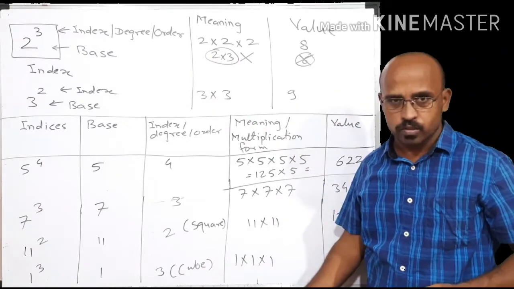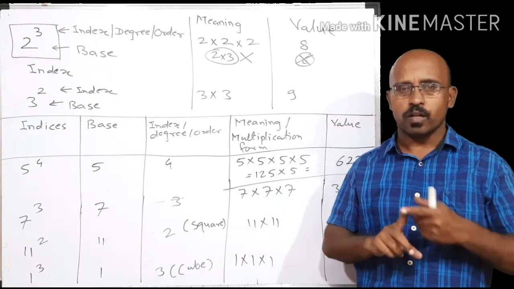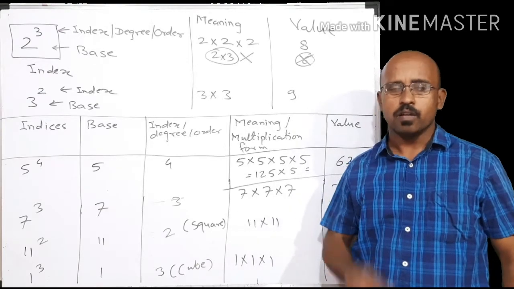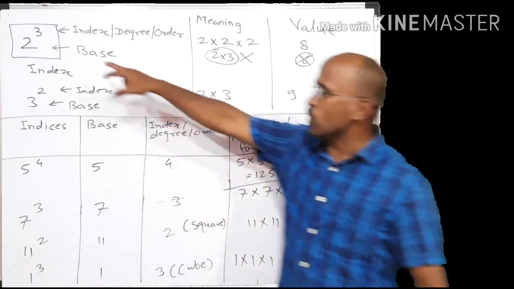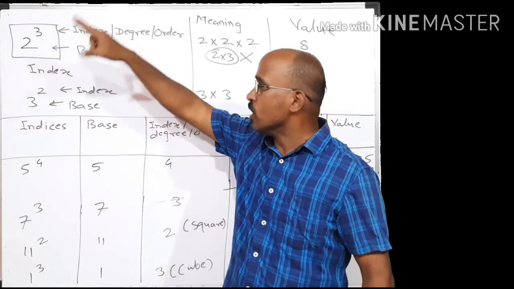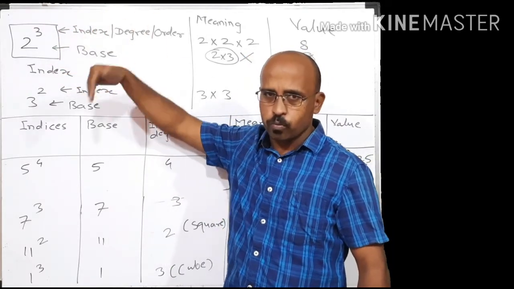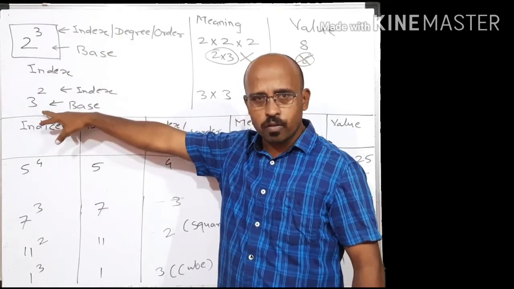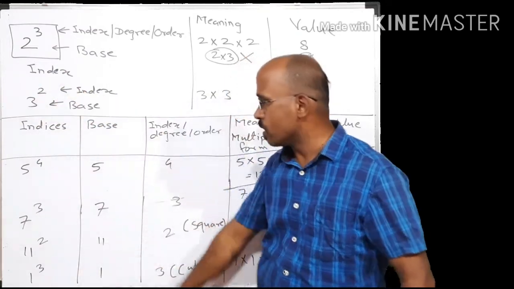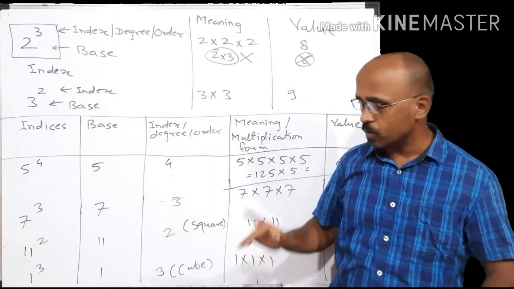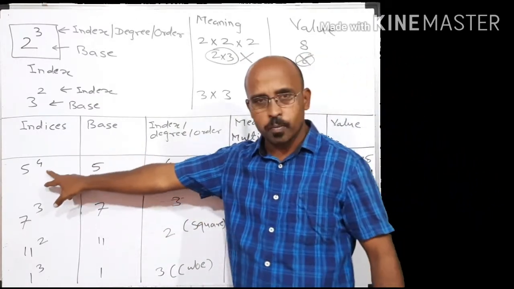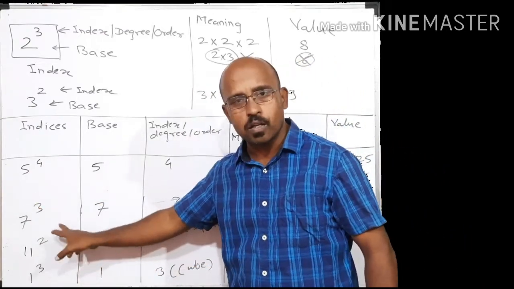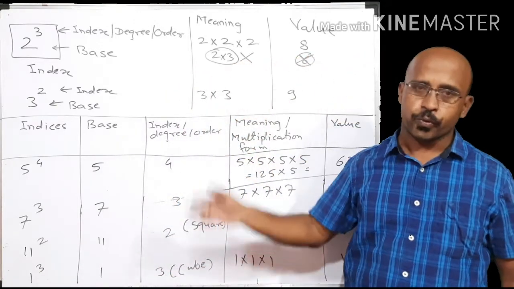So students, how will be the pronunciation? There are only two exceptions in pronunciation: whenever index is 2 and whenever index is 3. Whenever index is 2, pronounce it as square. Whenever index is 3, pronounce it as cube. So 2 raised to 3, we pronounce as 2's cube or cube of 2. 3 raised to 2, we pronounce as square of 3 or 3's square. 5 raised to 4, pronounce it as it is because index is not 2 or 3, so it is pronounced as 5 raised to 4. 7 cube or cube of 7. 11 square or square of 11. 1 cube or cube of 1.